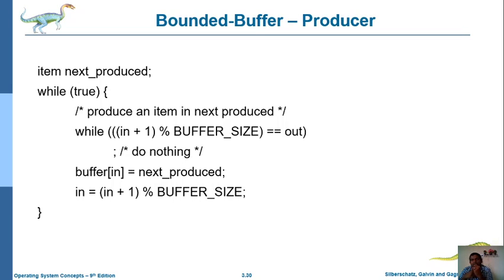So this is the code used to implement the producer in the bounded buffer. Here it checks whether there is a next item, and if it is true, meaning some process is waiting, then it can execute its body. It contains in plus 1 mod buffer size, which is compared for equivalence to out.